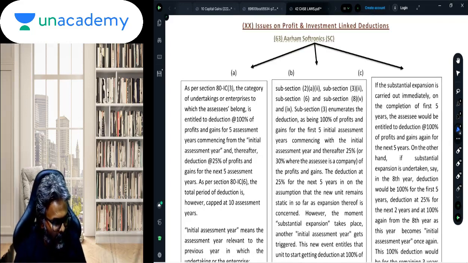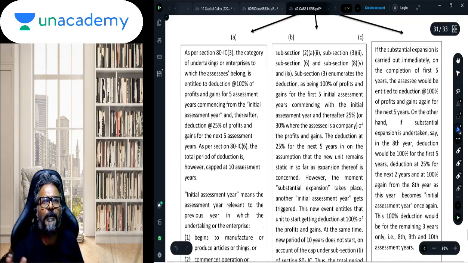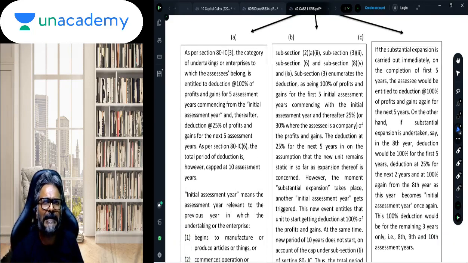Now students, if you see the case Aram Softronics Supreme Court, this is an important judgment. In which case, what has happened, students, was this: this was a company, if you remember, and this was an ATIC company, and in ATIC there was a provision of 100% in the first 5 years, and thereafter 25% in the next subsequent 5 years.